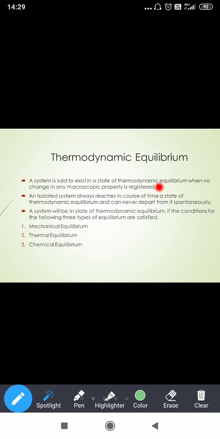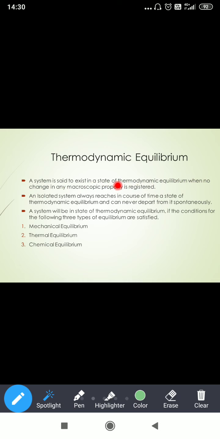Okay, so these are the macroscopic properties. If these properties are not changing, then you can say the system is in thermodynamic equilibrium. If suppose the system has four properties, then all four properties should not change. Not a single one. Then only we can say the system is in thermodynamic equilibrium.